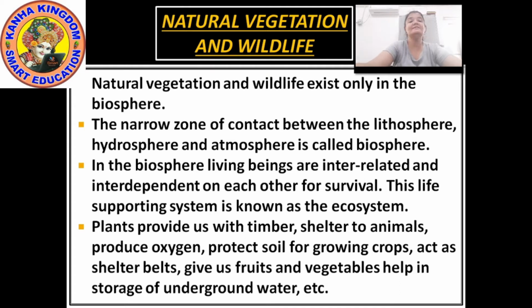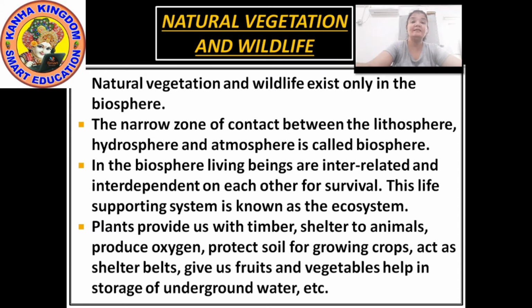Here it is telling us how natural vegetation is useful for us. Natural vegetation is important because, as we have seen, living beings in the biosphere are interrelated and depend on each other.